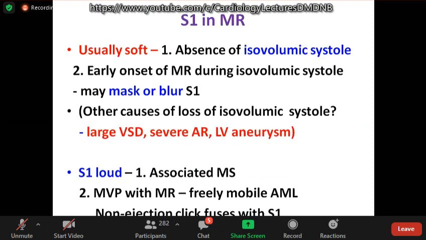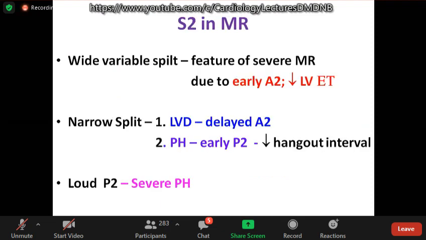However, S1 can be loud when it is associated with mild mitral stenosis. In mitral valve prolapse with MR, the non-ejection click can fuse with S1 and S1 can be loud, followed by a late systolic murmur. Second heart sound is important. When do we get a narrow split in MR?